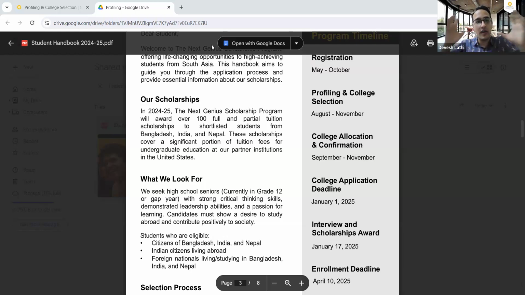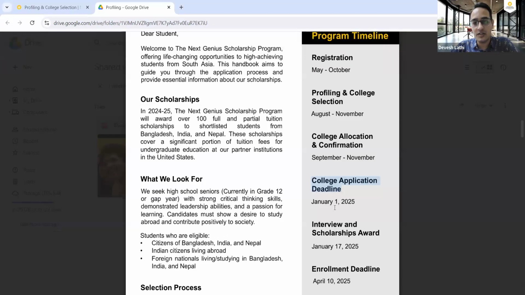We will then look at your overall profile and assign you one college. That is the college for which you will complete your full college application by January 1. You will submit your Common App and all the other required documents, and we will guide you about what documents are to be submitted, but it must be submitted by January 1, 2025.